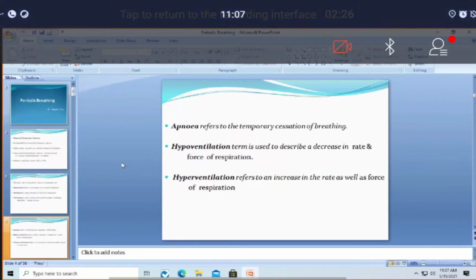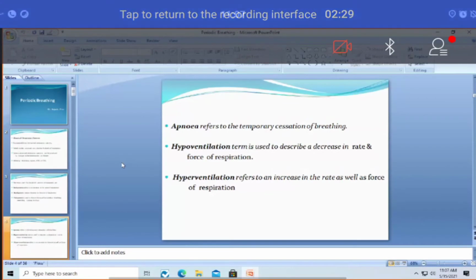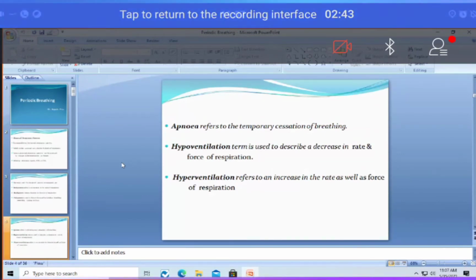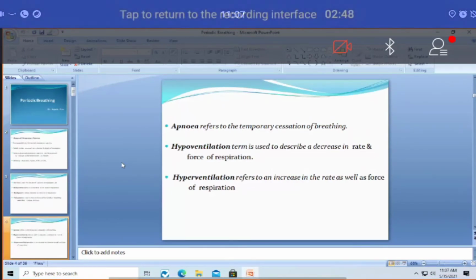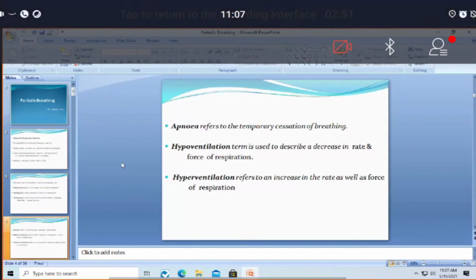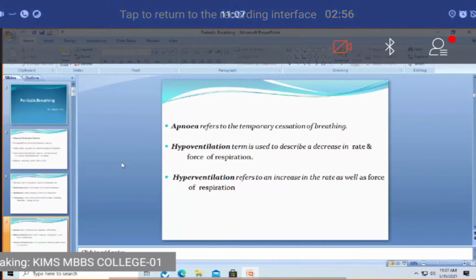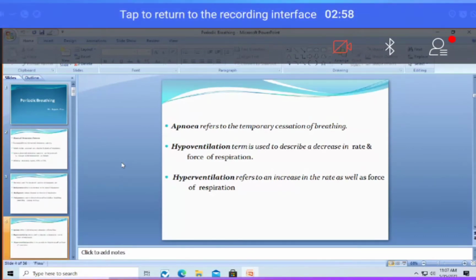Then coming to apnea, complete cessation of respiration is called apnea. Hypoventilation. What is hypoventilation? There is decrease in rate and force of respiration. It is called hypoventilation. Hyperventilation is the opposite of this. Both increase in rate and force of respiration is called hyperventilation. Hyperventilation is nothing but the opposite of hypo, where there is increase in rate as well as force of respiration.